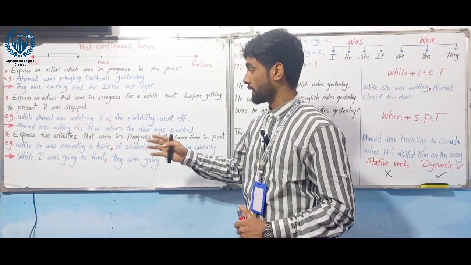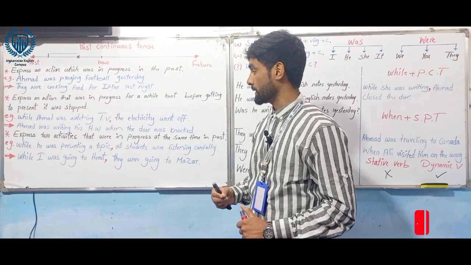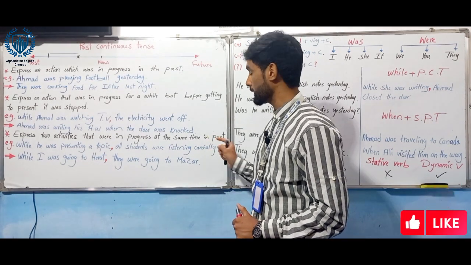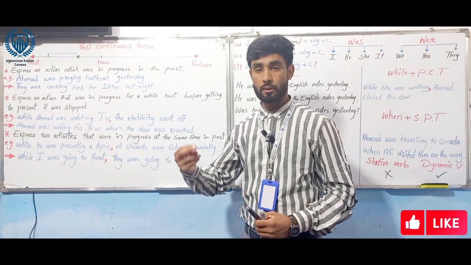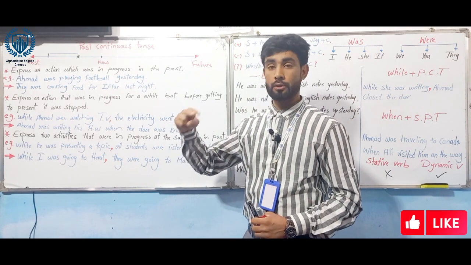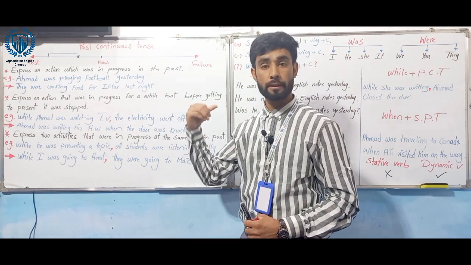The third usage expresses two activities that were in progress at the same time in the past. We can use it with two ongoing actions. The two actions could both be ongoing in the past.